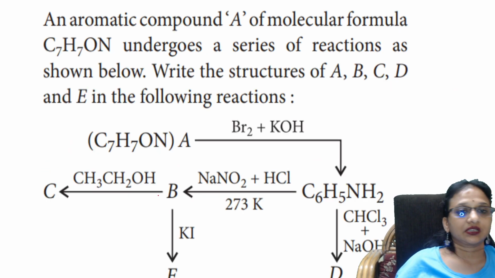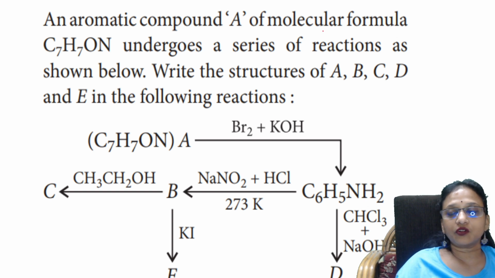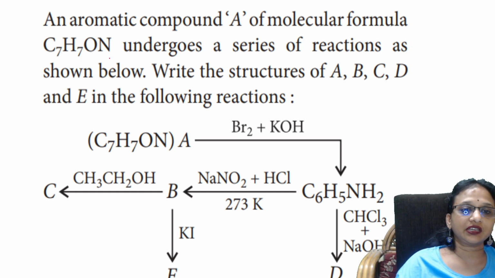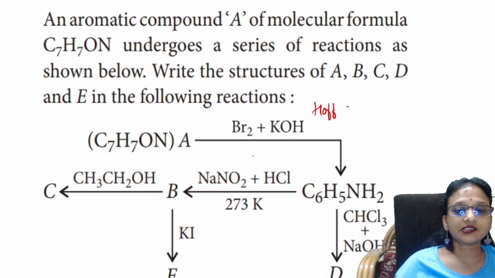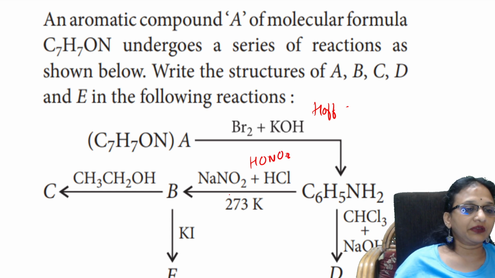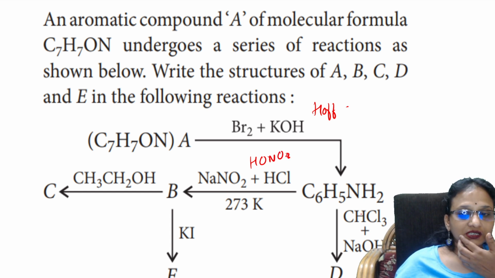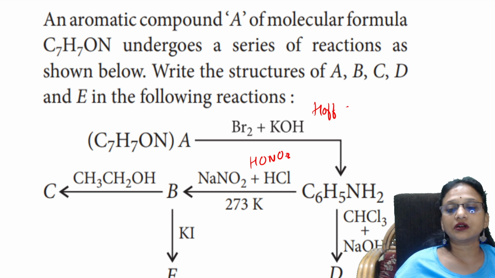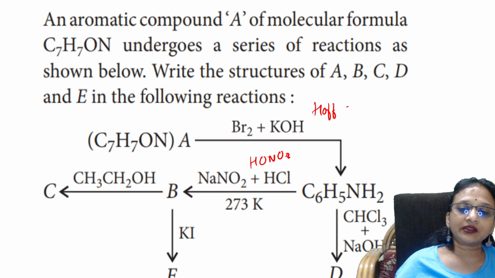Next question. Oh, a big question. An aromatic compound A of molecular formula C7H7ON undergoes a series of reactions shown below. Write the structures. Almost similar. See this. This is Hoffmann's. This is HNO2. Primary alcohols. Done. Which reaction is this? This is chloroform, that's nothing but your carbylamine reaction.